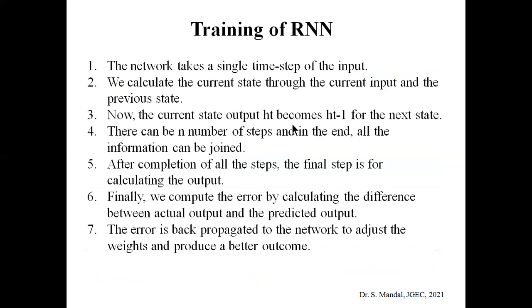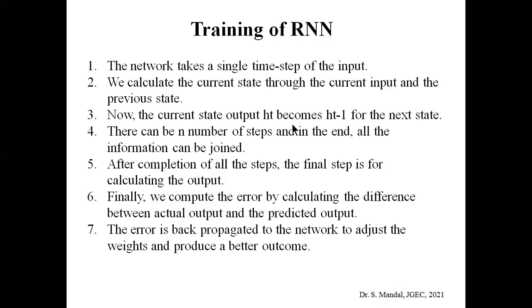Now coming to the training of RNN. First of all, it is a very simple procedure. The network takes a single time step of the input. If you consider time series data, there are lots of values at different time instants. So let's take a single value at the first time step. Based on this value, we calculate the current state through the current input and the previous state. We need to assume the previous state as 0 by default, and during the training the value will change gradually. Now the current state ht becomes ht minus 1 for the next state.